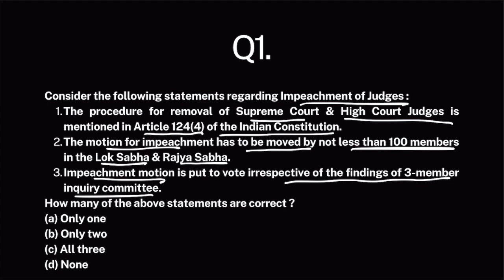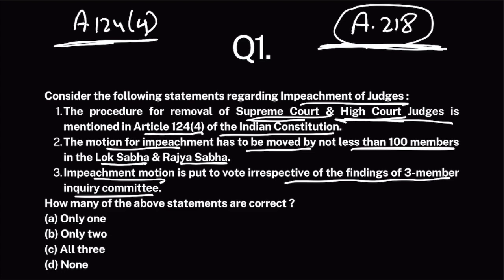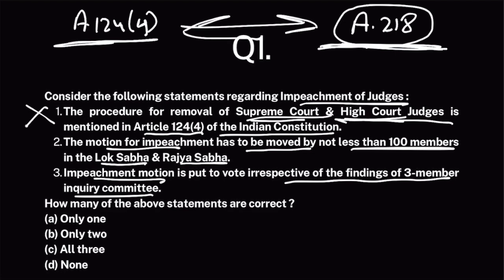Now, our Constitution clearly mentions a procedure to remove judges. The procedure for removal of Supreme Court judges is mentioned in Article 124, Clause 4. And the procedure for removal of High Court judges is mentioned in Article 218. Though Article 218 clearly mentions that for the removal of High Court judges, the same procedure would be followed which is followed for Supreme Court judges, still we'll say that the procedure for removal of High Court judges is mentioned in Article 218, despite the fact that both of them are the same. So this statement is false.